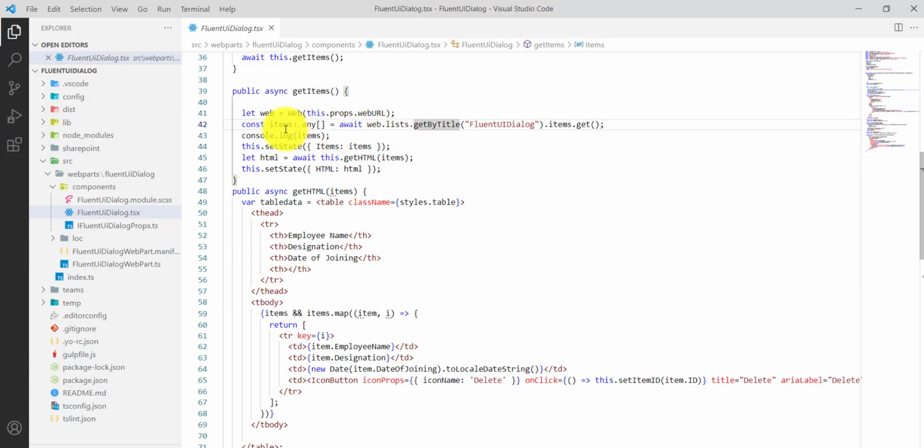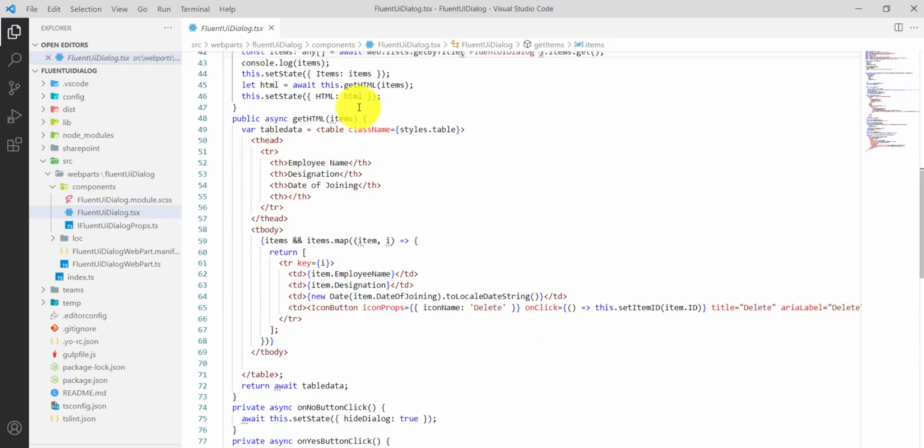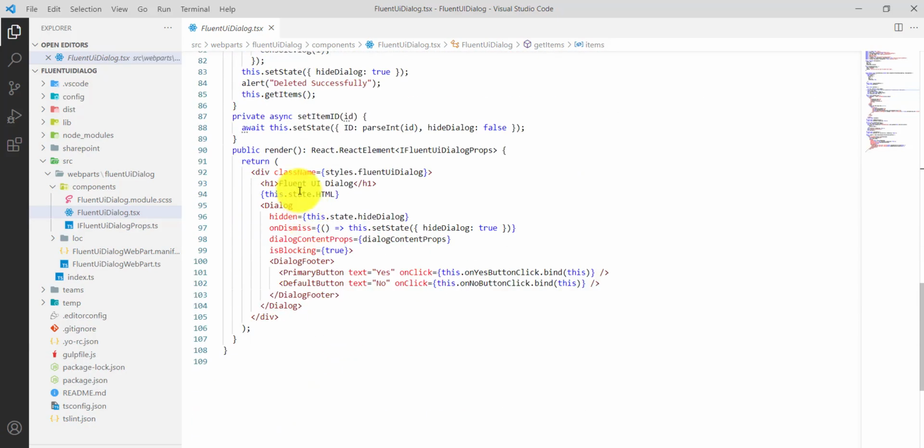You can see we are getting all these items on this method from this list, and that's what we are binding. So this is the structure we are creating after we have the items array, and on that we are creating this table structure and adding it.